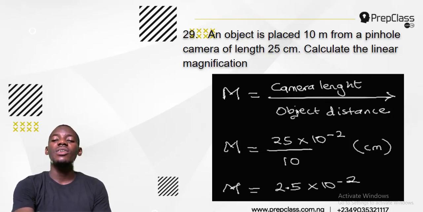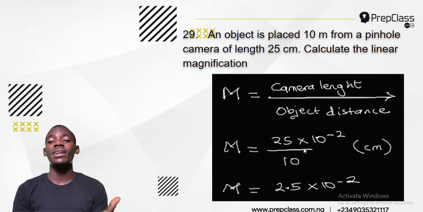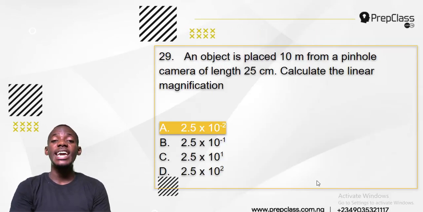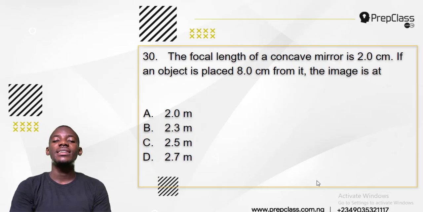Okay, now the camera length in the question is actually 25 centimeter, but it should be in meters. So to change from centimeter to meter, 25 times 10 power minus 2. Because it is like you are just dividing by 100, and that divided by 100 means 10 to the power minus 2, over the object distance, which is 10. So that's 25 times 10 to the power minus 2 over 10. If you do that, you'll be getting 25 by 10 is 2.5 times 10 to the power minus 2. I will not touch this 10 to the power minus 2. I only divided 25 by 10, and that's 2.5 times 10 to the power minus 2 as my magnification, making A the correct answer. Number 30, the last one.